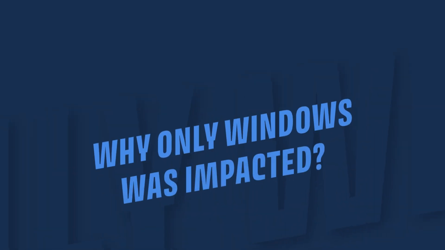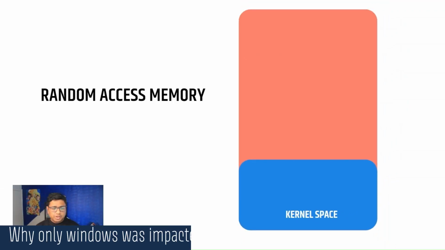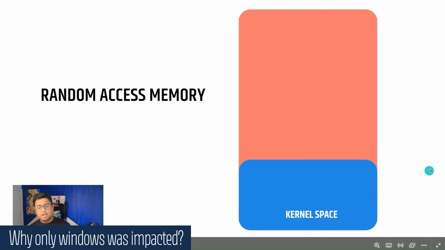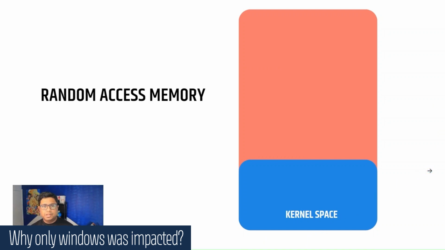So let us understand why we get this blue screen of death on Windows. If you think about the random access memory that we have, we can generally think of it in our memory. In the operating system, we'll have two spaces. First is the kernel space where all our device drivers, generic drivers, etc. sit. Now if you want to compare this, think of it as your brain. Your brain is something similar to memory. The important functions, for example, controlling your heartbeat, controlling your essential body functions, for example, your digestive system, your hormonal systems, etc., everything is controlled by the brain.